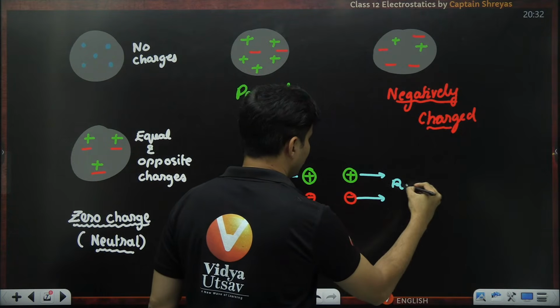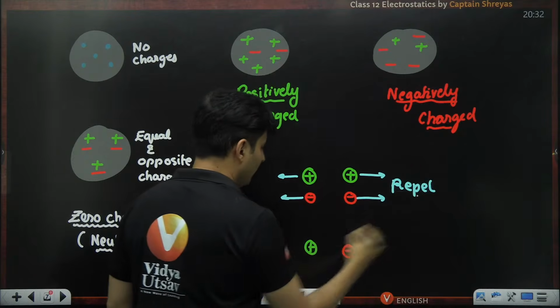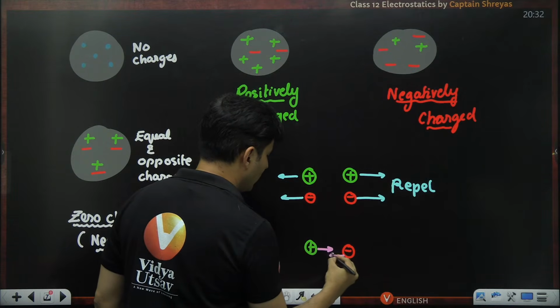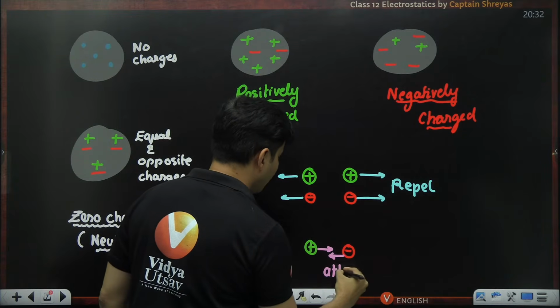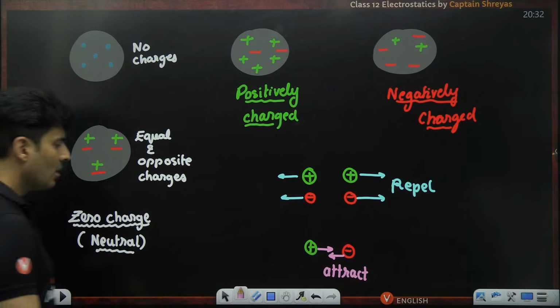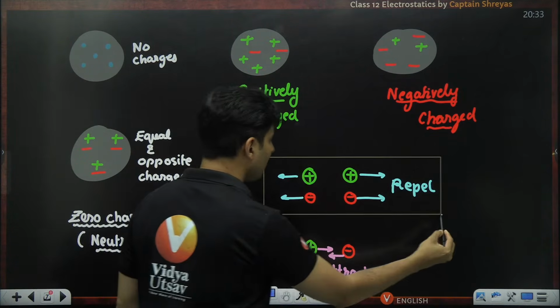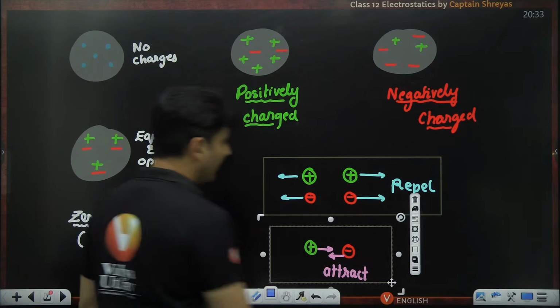They will basically repel. And whenever you have opposites, they will tend to go towards each other. Basically, they will end up attracting each other. So you should know this basic property of charges. I'll just highlight this. This is repulsion and this is attraction.